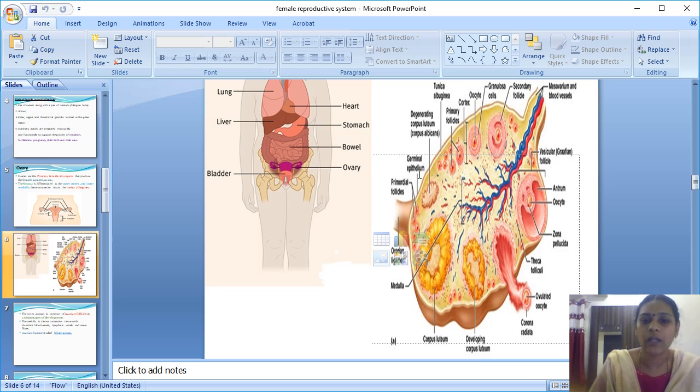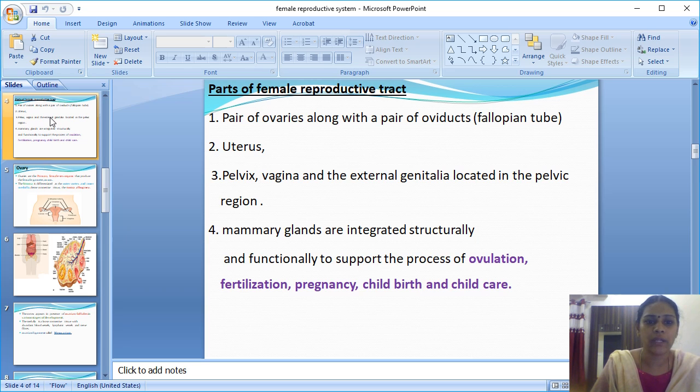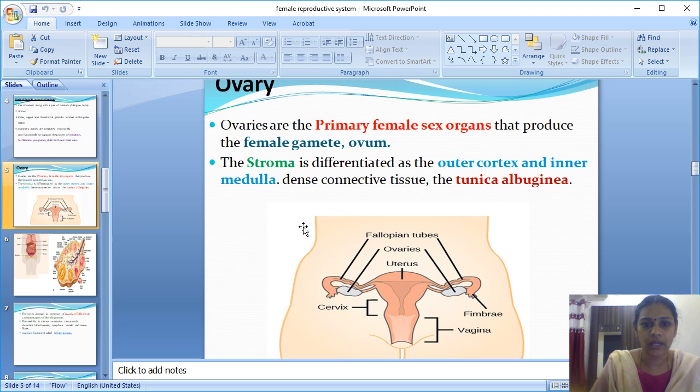You saw cuboidal epithelium last year: each cell is somewhat square in shape. That epithelium is also known as the germinal epithelium of the ovary. Okay, tunica albuginea.